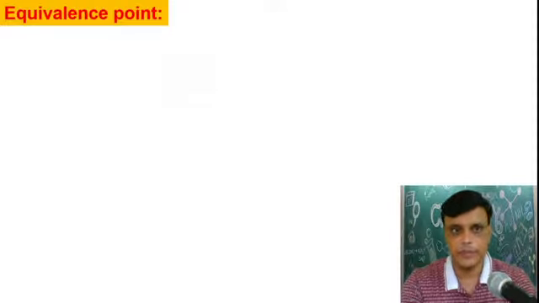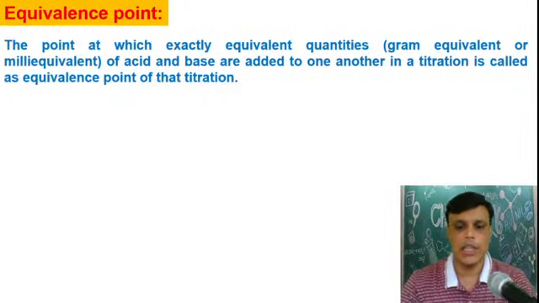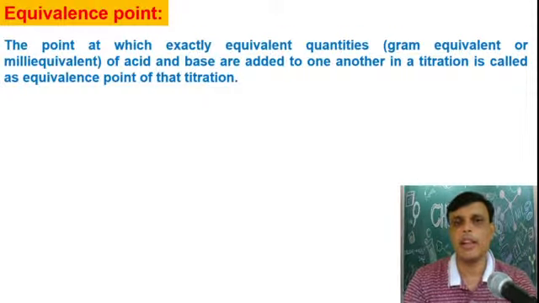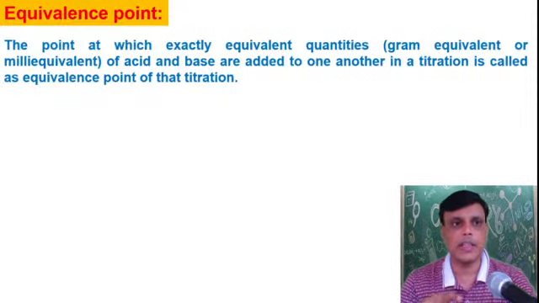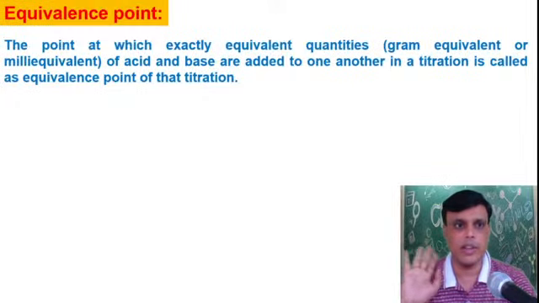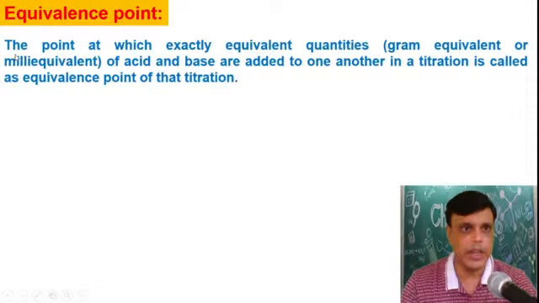Then the next term is equivalence point. Please remember, end point and equivalence point are two different things. How they are different, we will see, don't worry about that. But please remember this, end point and equivalence point are different things. So we will see the equivalence point. Definition of equivalence point: it is the point at which exactly equivalent quantities, it may be gram equivalent or milli equivalent, of acid and base are added to one another in the titration is called the equivalence point.